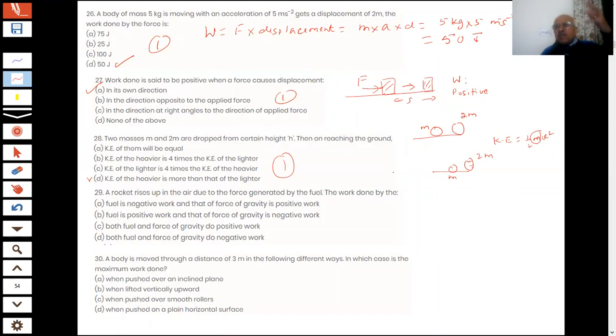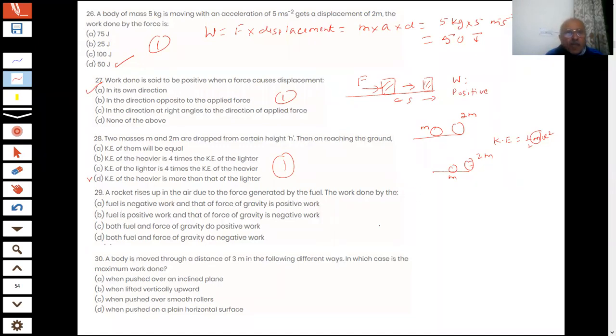In the rocket, you have seen that fuel is burnt and the rocket goes up. So the fuel is providing the energy for the work to shoot the rocket up. The question: the fuel does negative work and the force of gravity does positive work; fuel does positive work and the force of gravity does negative work; both do positive work; both do negative work. Now, what is your answer, students?